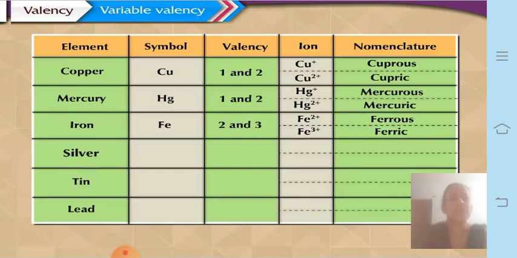Now silver, Ag is the symbol. Valencies are 1 and 2.